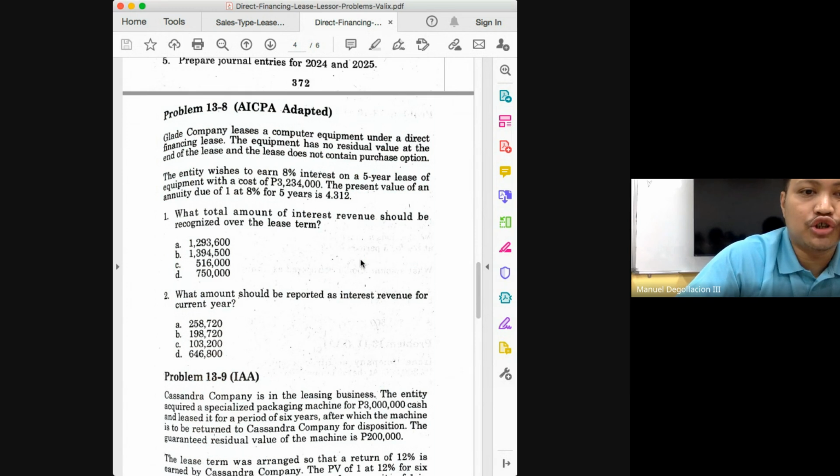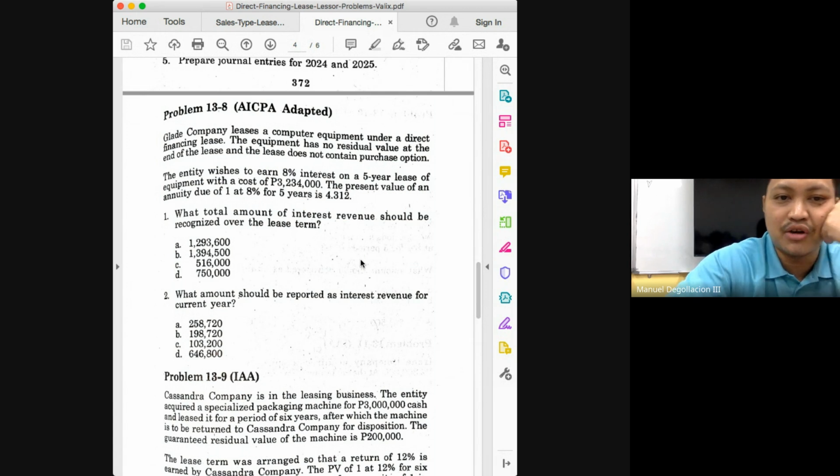Okay, what's the next question? What amount will be reported as interest revenue for the current year? Why do you think you are being asked this one, class? It's because it is expecting you to forget that the payment arrangement is in advance. What did the problem want you to do? To simply multiply 3,234,000 by 8%. And we know that is wrong, class, because it is not the entire 3,234,000 that will earn interest during the year, because we will receive a payment that is solely applicable to the principal.